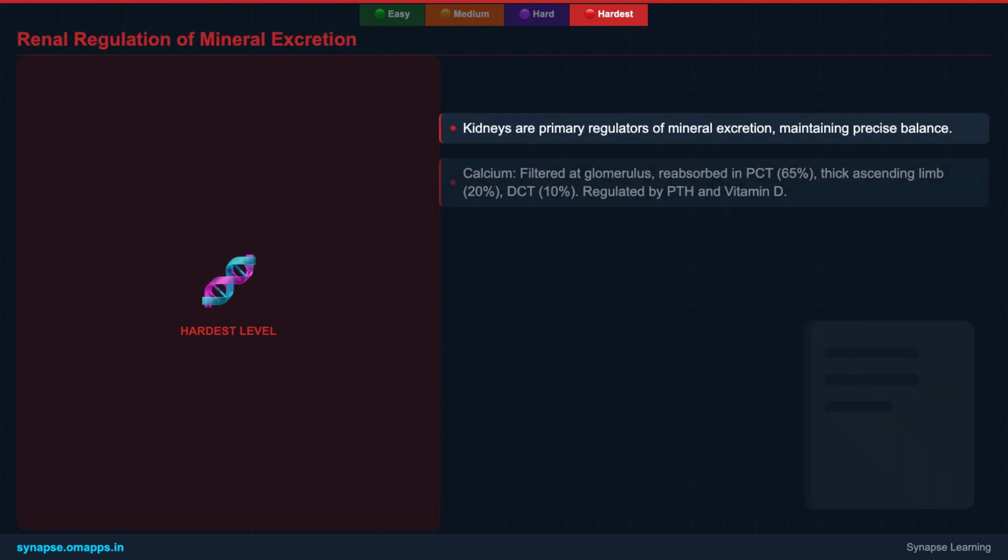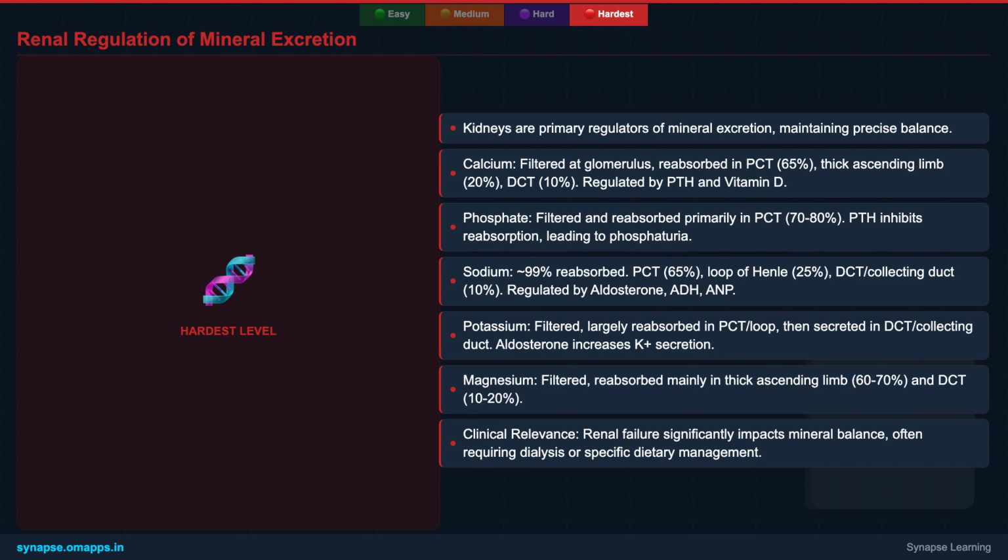Let's explore the sophisticated renal regulation of mineral excretion. We'll detail how the kidneys precisely control the reabsorption and secretion of calcium, phosphate, sodium, potassium, and magnesium across different nephron segments, highlighting the hormonal influences that fine-tune this vital process. This ensures perfect mineral balance.